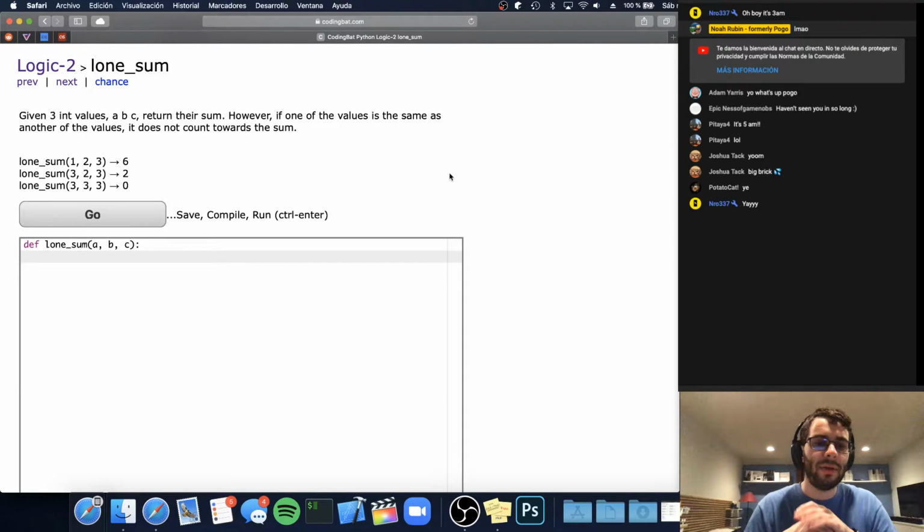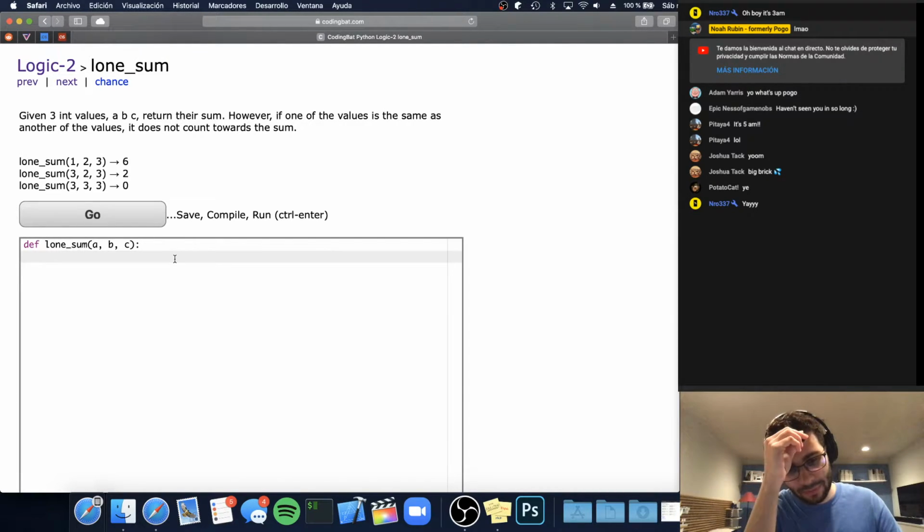Maybe a set would help. It wouldn't quite work for what we're doing, because basically the idea is if we have, like in this 1, 2, 3 case, we want to add all of them. In the case of 3, 2, 3, if we converted that to a set, it would contain 3 and 2, and we want to actually ignore both of the 3's, not just 1 3. If this problem said to return the sum removing duplicates, then a set would work outright. But if we want to remove all instances of a number that have duplicates, it's a little bit trickier. It's not that much trickier.